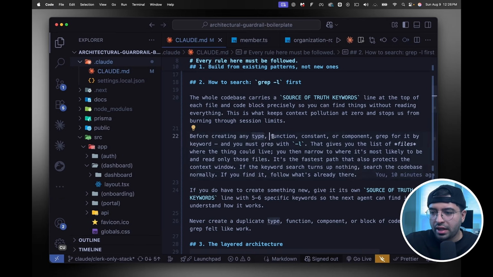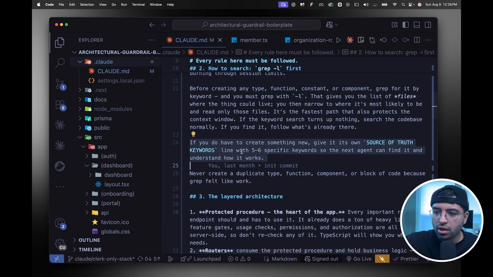Next, before creating any type, functions, constants, or components, grep for it first using L. This is the key here, because if you use RN, I think that's the wrong one. Yep. If you use RN, you'll end up getting all of the file context for all those files, and it'll get dumped into the context window. That is horrible. We don't want that. It's the fastest path to find what you want.